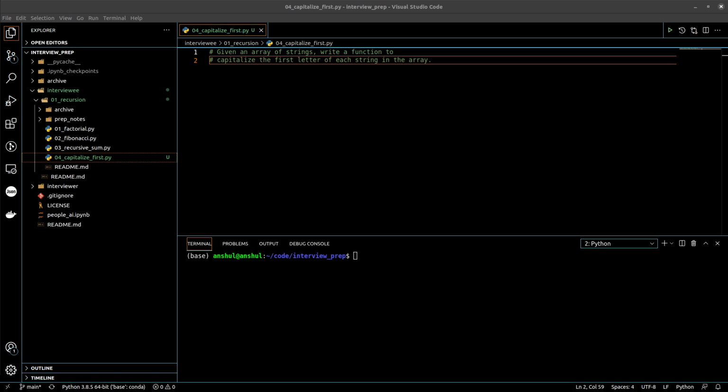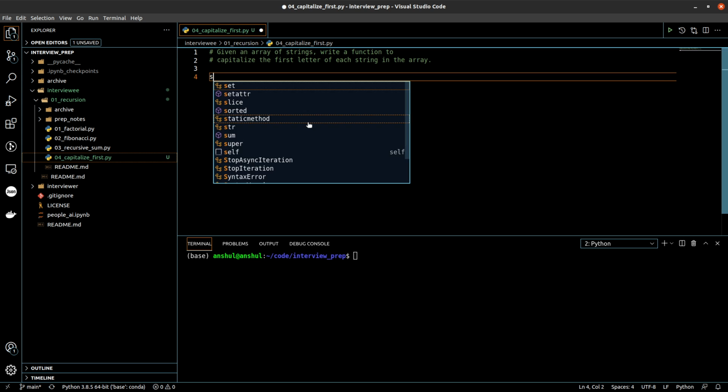In this particular video, we'll be writing a Python code to capitalize the first letter of each string in a given array of strings. So we have an array of strings with us, and for each of the strings in that array, we'll use the capitalize function in Python and capitalize the first letter of each of those strings. Okay, so let's get started with the code.